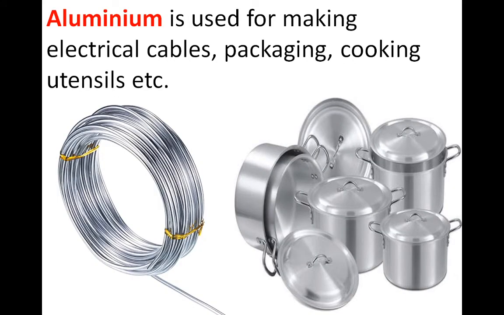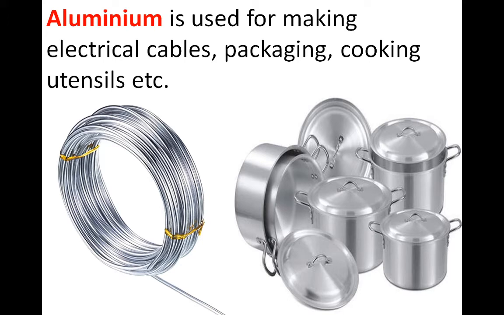Next is aluminium. Aluminium is another metal which we can use to make electrical cables or electrical wires. We can use aluminium as a packaging material, and we can use aluminium as a cooking utensil.